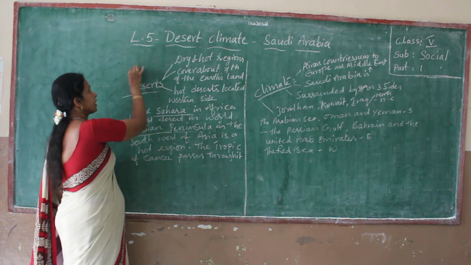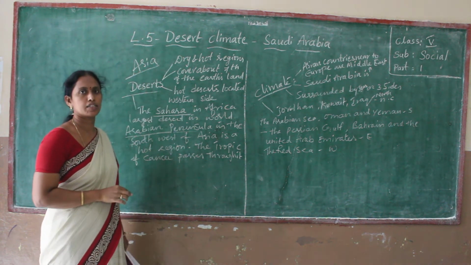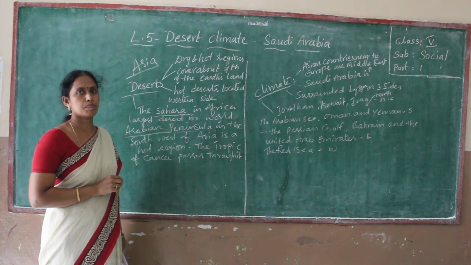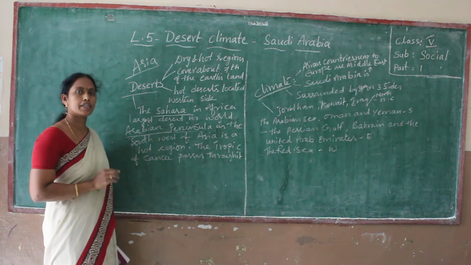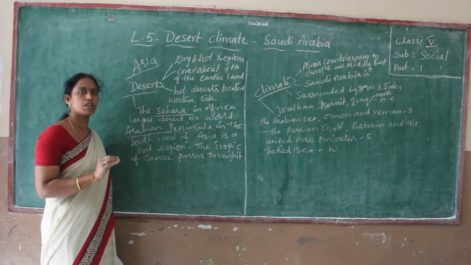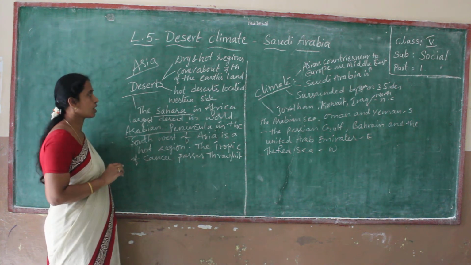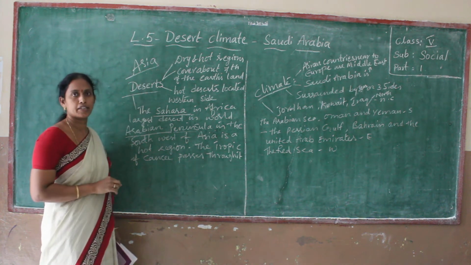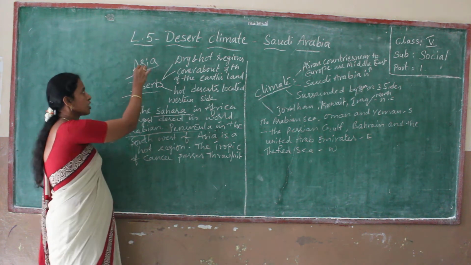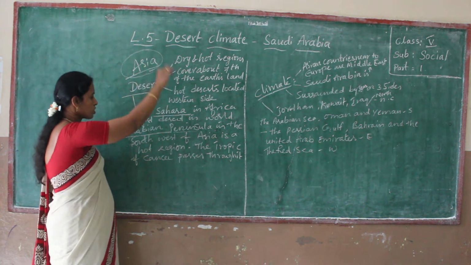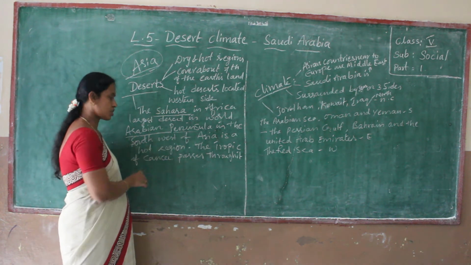Asia is a continent. You know about continents already. You learned in the previous classes also. I explained about the continents and oceans. Read that continents and oceans. You must know the continents names and oceans names thoroughly. Asia is a continent. In which continent are we living? We are living in Asia continent. So this Arabian Peninsula is in the southwest of Asia.